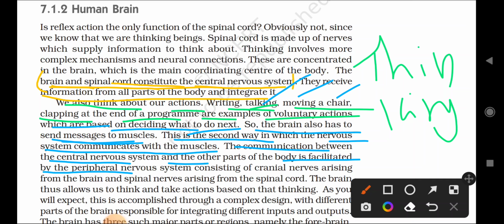So remember that the communication between the central nervous system and the other parts of the body is facilitated by the peripheral nervous system. The peripheral nervous system is the intermediate between the central nervous system and other different parts of the body.